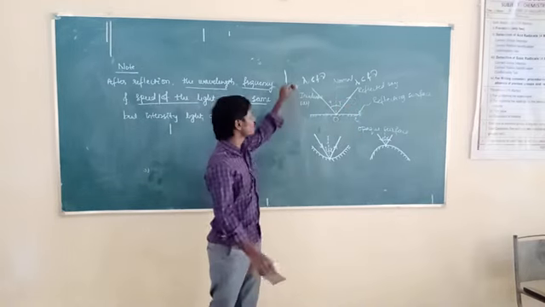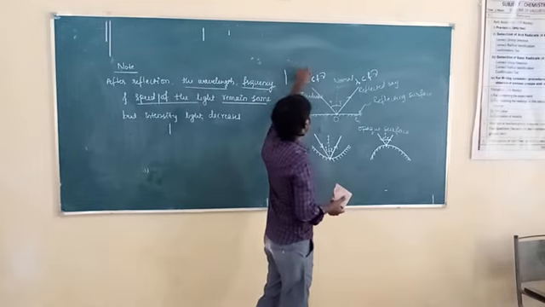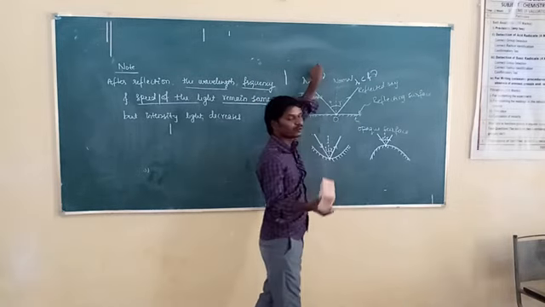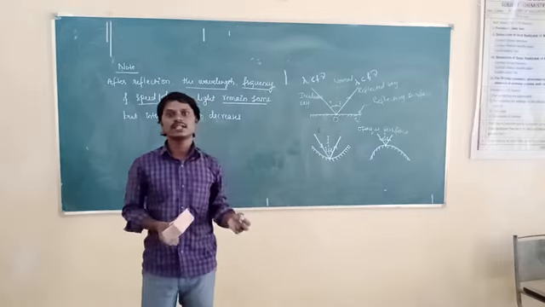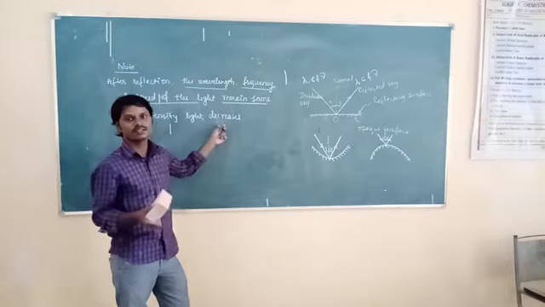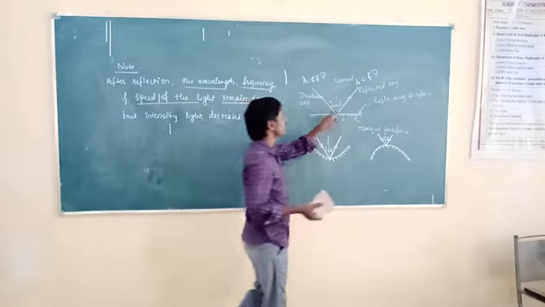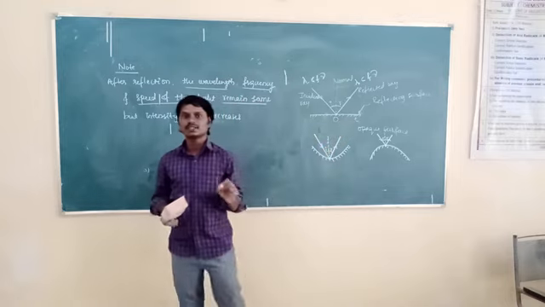So what factors do not change here? Wavelength, speed, and frequency do not change. But what changes here? The intensity of the reflected light reduces; it decreases after reflection. Okay, this is a very important point.